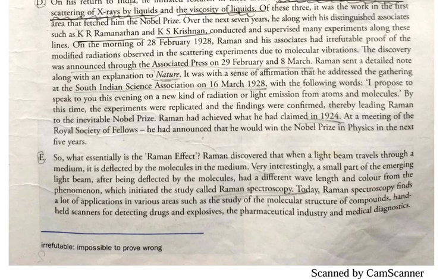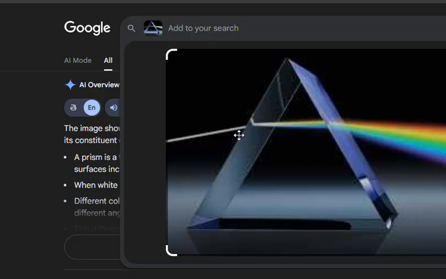Mainly the Raman effect says that the light which was passed through some medium or substance, and the reflected light, whether both are the same or not. I'll show the figure so that you can understand. See, the light which is passed through this medium and the reflected light which is there in these different wavelengths, are these both frequencies the same or not? To check this only, the Raman effect was invented.